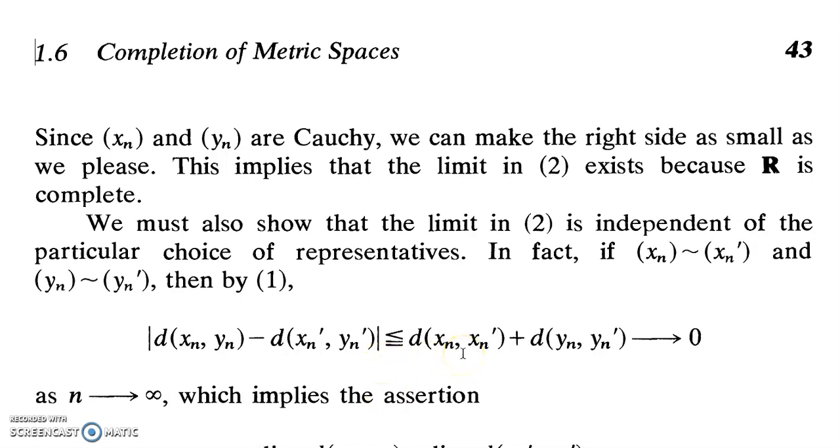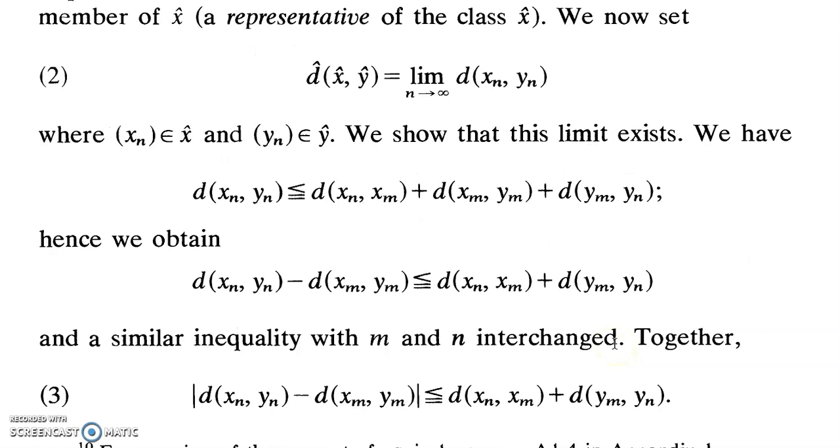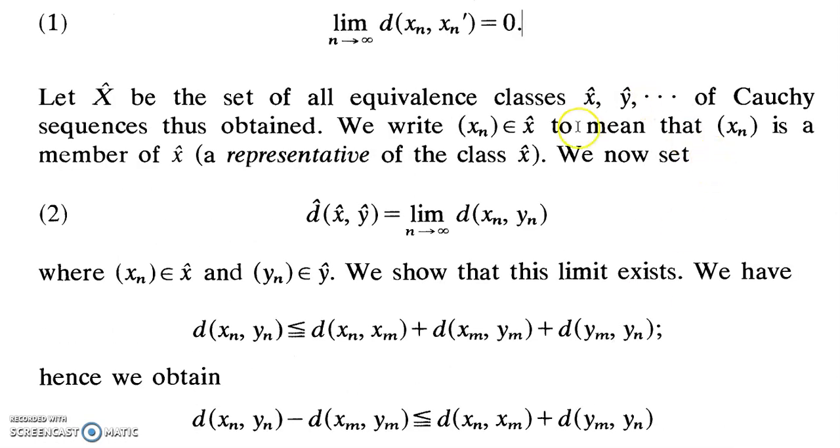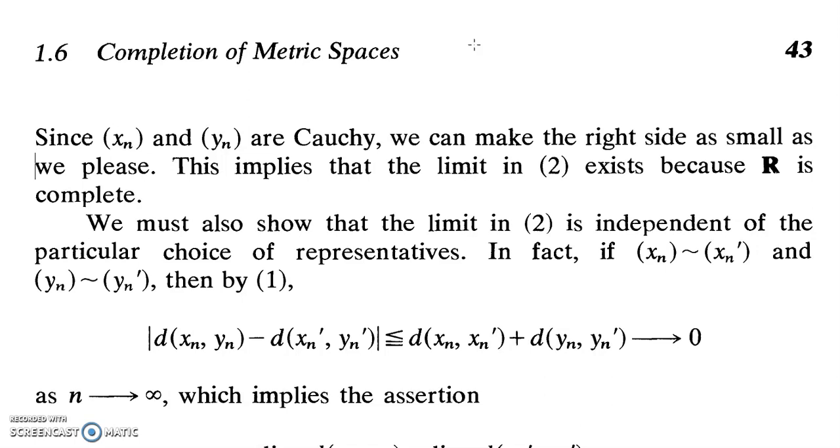So the same inequality holds, which means that d of xn yn is less than or equal to d of xn xn dash plus d of yn yn dash. But we have already established the fact that when two sequences belong to the same equivalence class, the limit of their distance should be equal to 0. So it should be clear that this is equal to 0 as n tends to infinity. So the limits of d of xn yn and d of xn dash yn dash are the same. So it is independent of the representations.